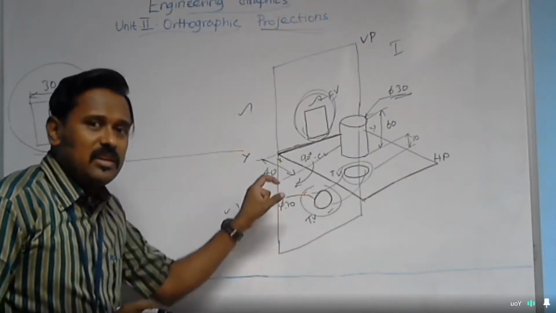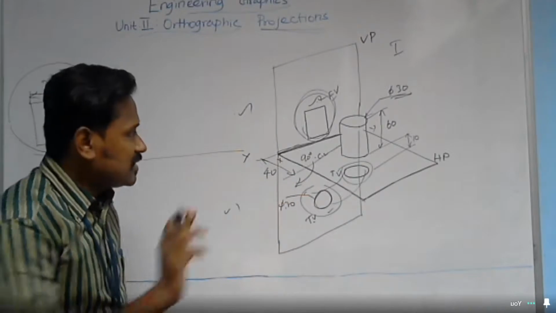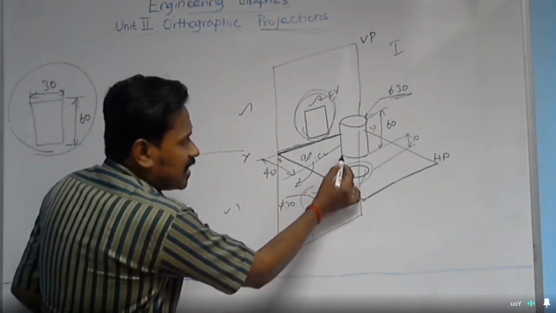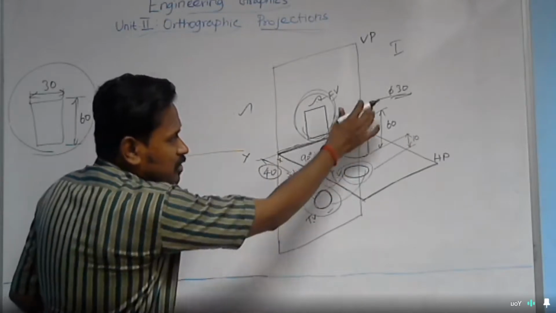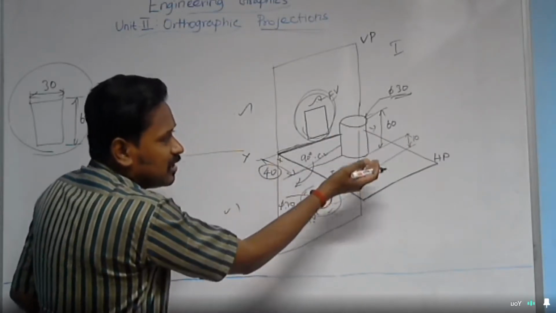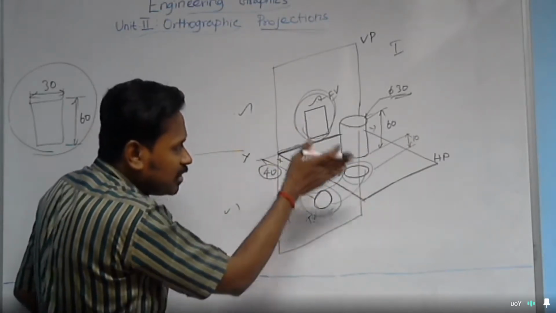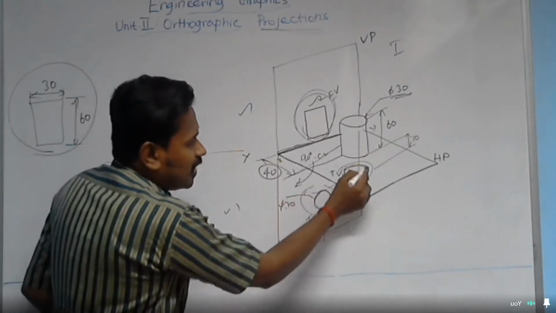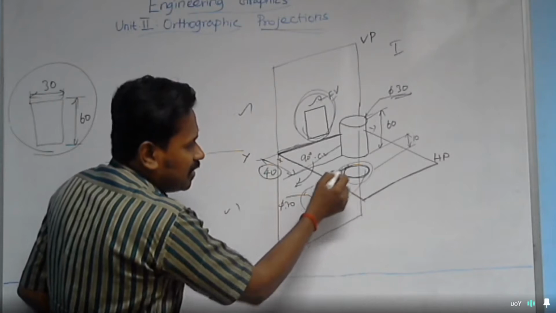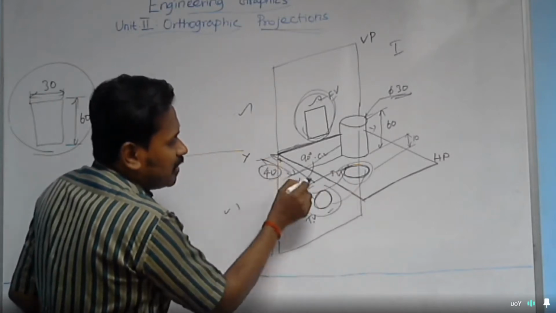Is there any dimensional constraint? See here, this circle is 40 mm. That is, your cylinder is placed 40 mm in front of the vertical plane. So the circle obtained here is again 40 mm in front of the vertical plane.